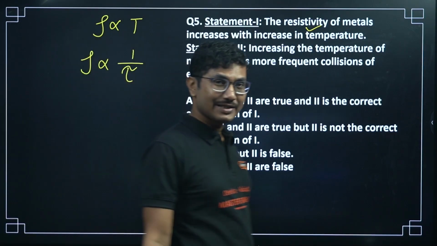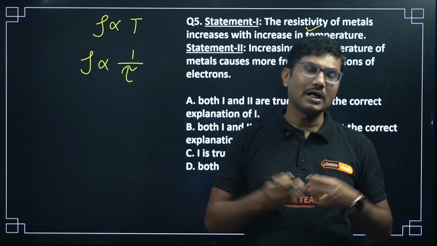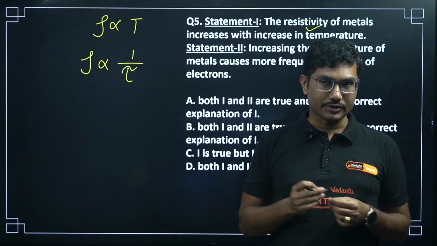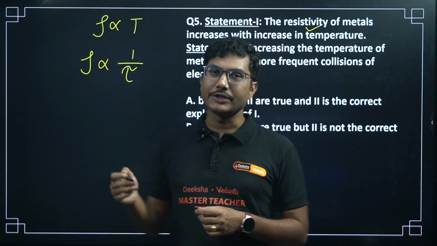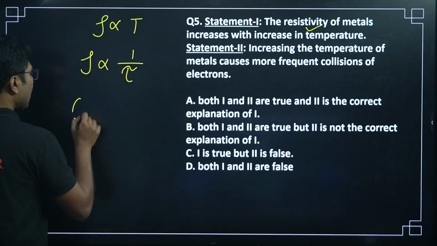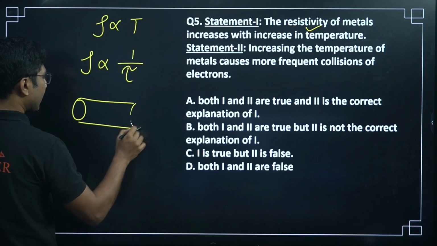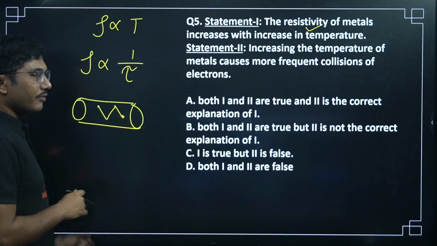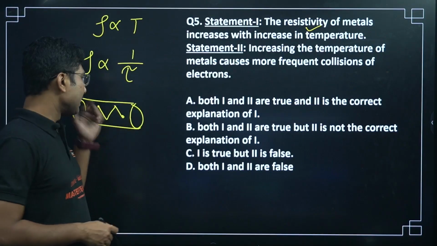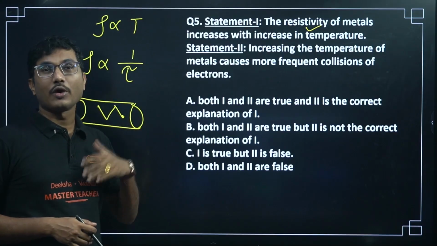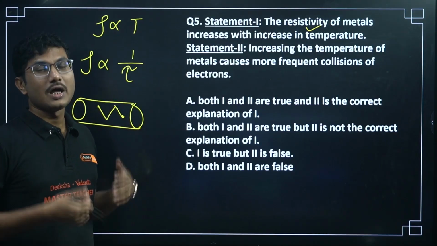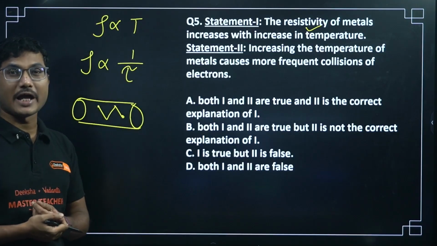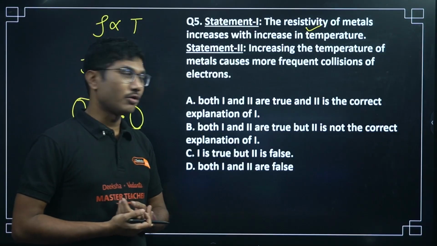Now what is relaxation time? Relaxation time is the time between two collisions. If you have followed my lecture, you know that electrons inside a metal are always colliding. Now if you increase the temperature, they vibrate faster, much higher vibration. Higher vibration means a higher number of collisions.